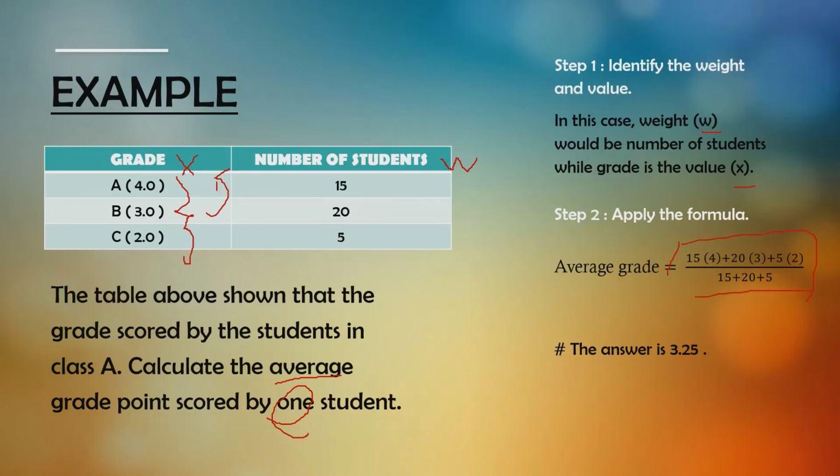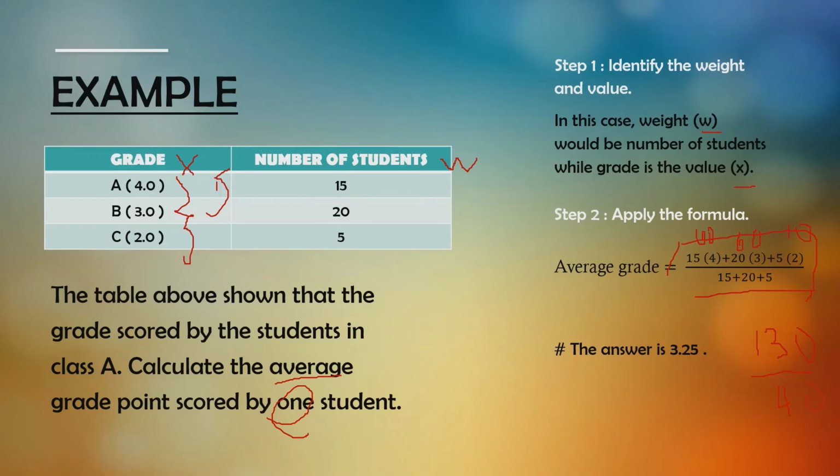And maybe a quick maths, 15 times 4 is 60, and then 20 times 3 equals 60, and then 5 times 2 equals 10. So the addition of all this is how much? 130, and then divided by the sum of all w, which is 15 plus 20 plus 5, which is how much? 40.